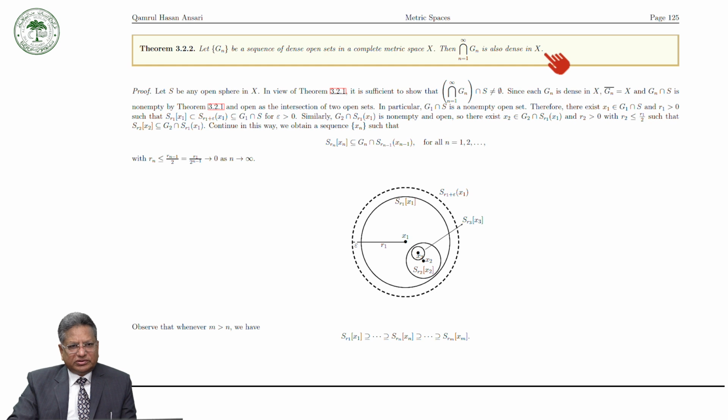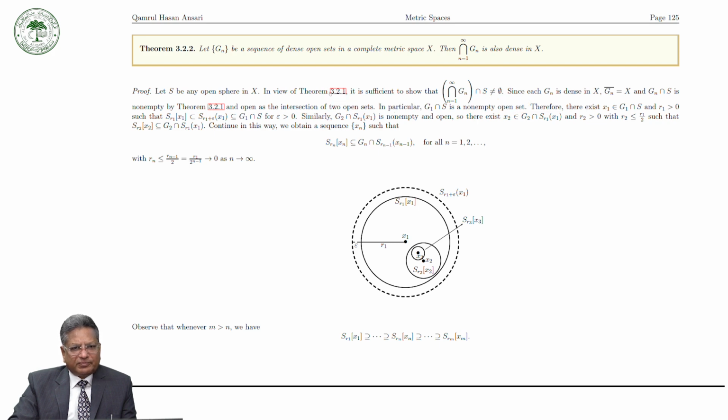To prove this, let S be any open sphere in X. Then in view of the previous result, it is sufficient to show that the intersection of Gn intersection S is non-empty.